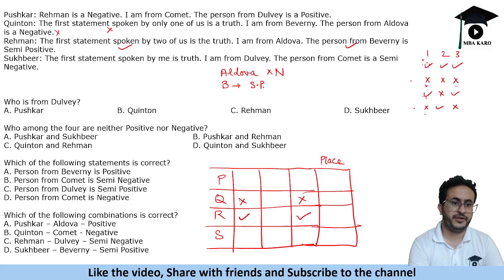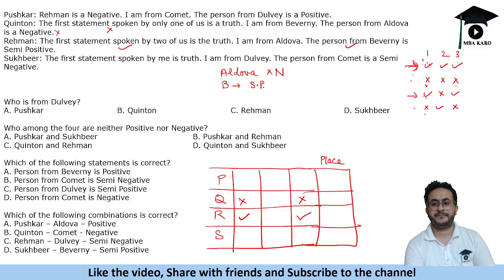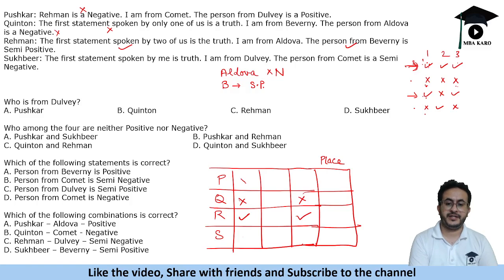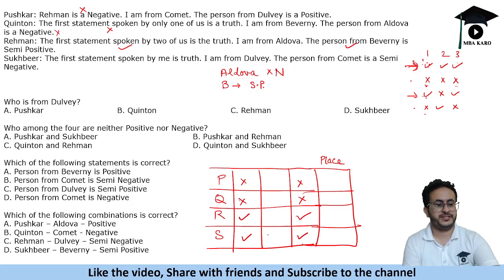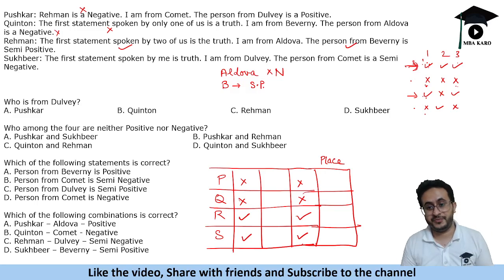So let us evaluate Pushkar's statement. Pushkar says Rahman is negative. Now Rahman's first statement is true, so R can be this or this. So Rahman cannot be negative, because negative means all three are false. So Pushkar's first statement is false, and if his first statement is false, then the last statement has to be false. Similarly, for Sukhbir, the first and third statements have to be true. This is a very valuable thing: if the first statement is true, the third has to be true.